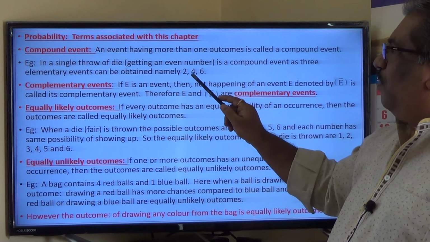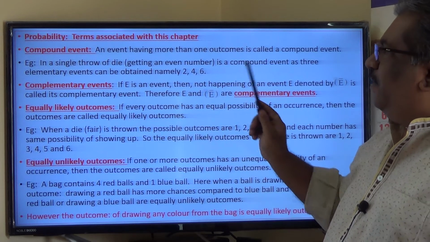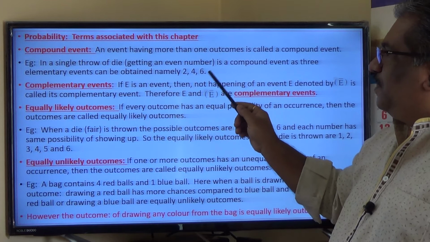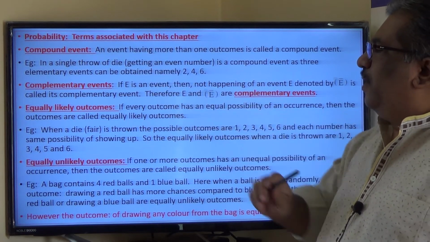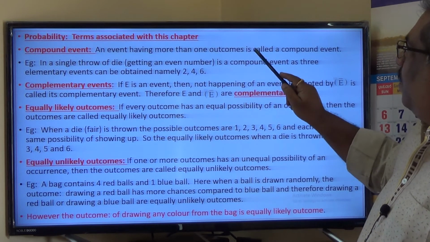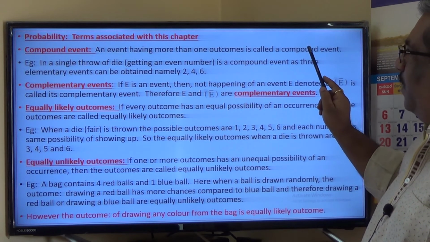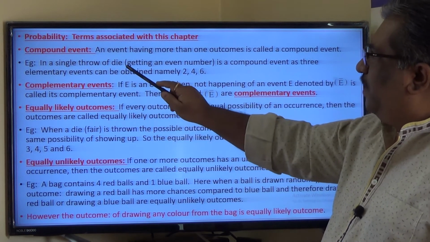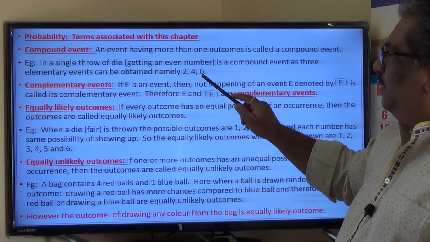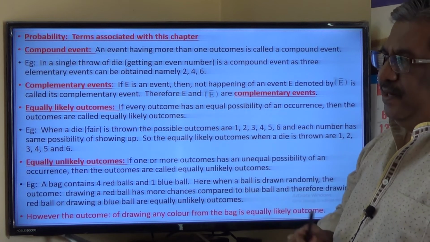So a compound event is the combination of elementary events. Getting 2, 4 or 6 individually is an elementary event, but getting a combination of these even numbers 2, 4, 6 is called a compound event. So once again, an event having more than one outcome is called a compound event. In a single throw of a die, getting an even number, that is 2, 4, 6, is called a compound event.